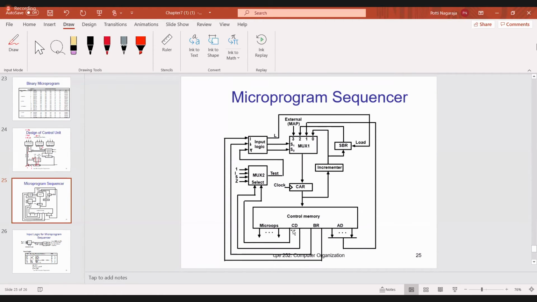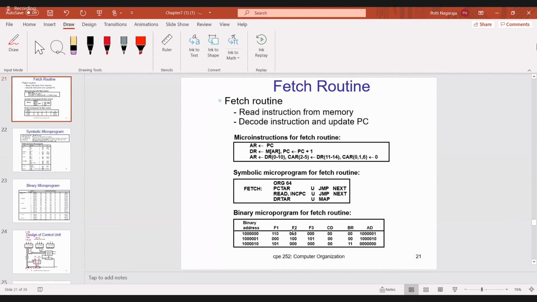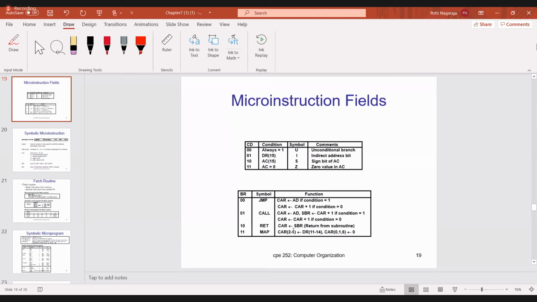When CD is 00, unconditional branch. When CD is 01, indirect address bit. When it is 10, sign bit of accumulator, the 15th bit of accumulator. 11 is nothing but zero value in the accumulator. BR 00 is jump, 01 call, 10 return, 11 map.